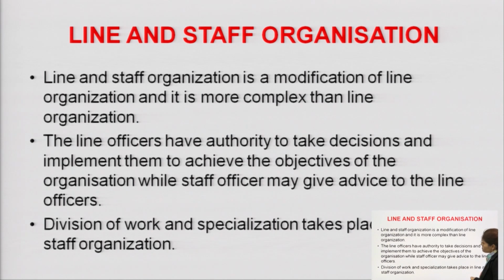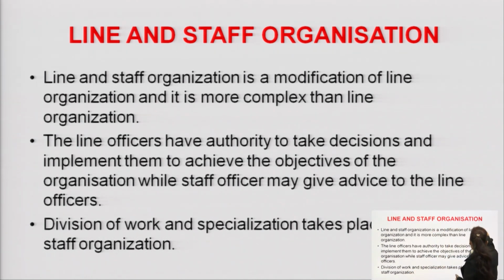Line and staff organization is the modification of line organization. It is the extension of line organization, where along with the line organization, staff organization also exists. The line officers have authority to take decisions and implement them to achieve the objectives of the organization, while staff officers may give advice to the line officers.